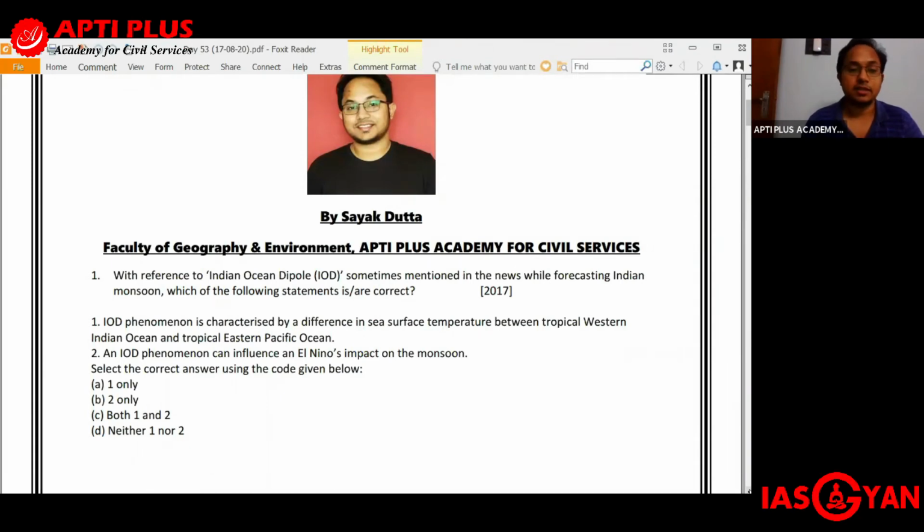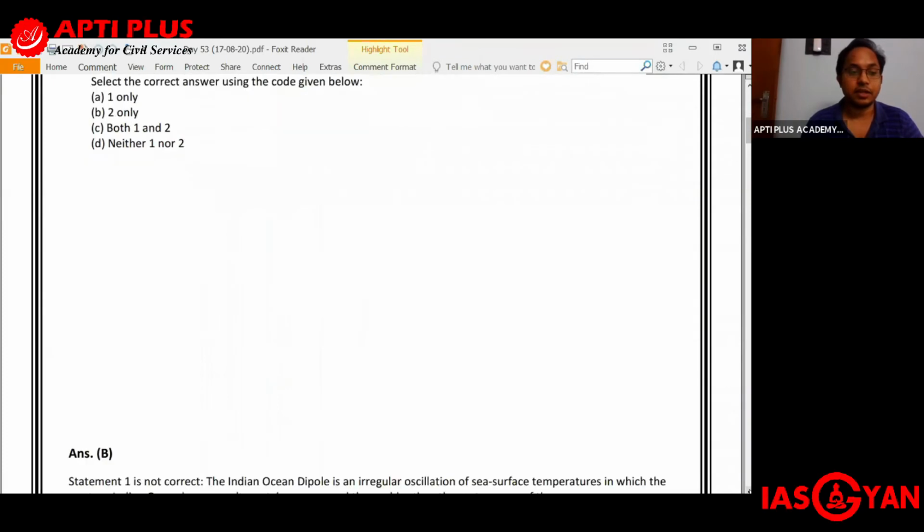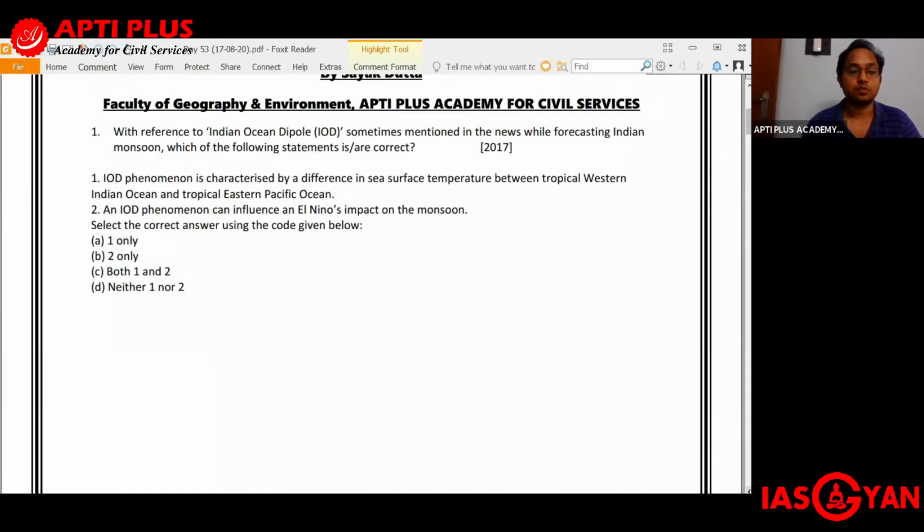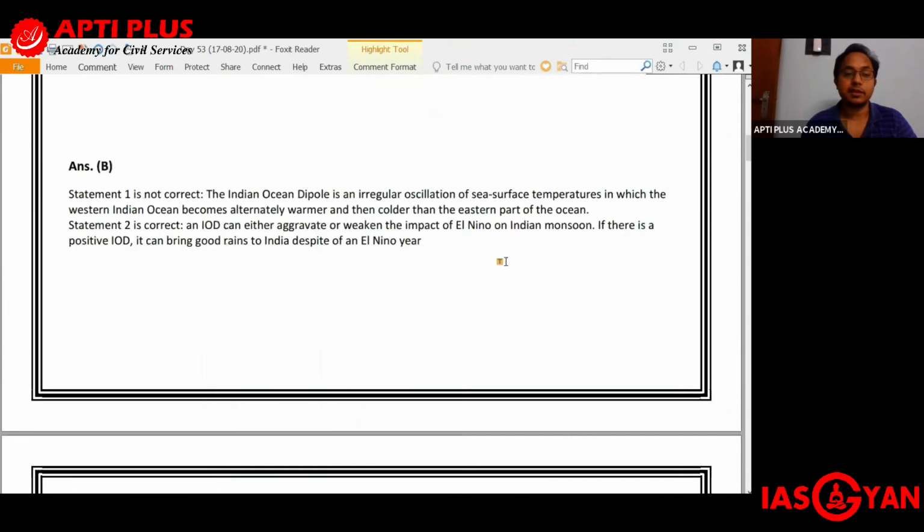So let us see the right answer for this. The right answer is B, that is 2. That is, the IOD phenomenon can influence El Nino's impact on the monsoon. Let's see the explanation. The first statement is not correct because the Indian Ocean Dipole is an irregular oscillation of sea surface temperature in which the Western Indian Ocean becomes alternately warmer and then colder than the eastern part of the ocean.